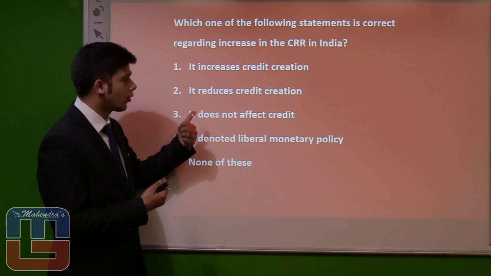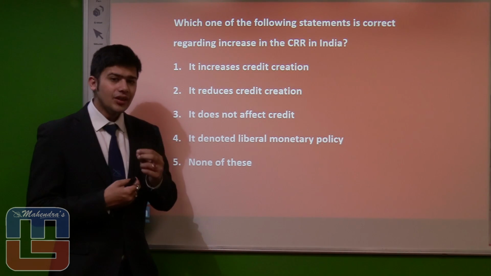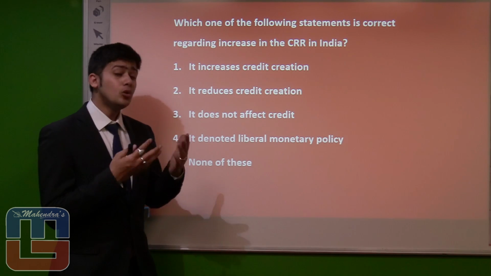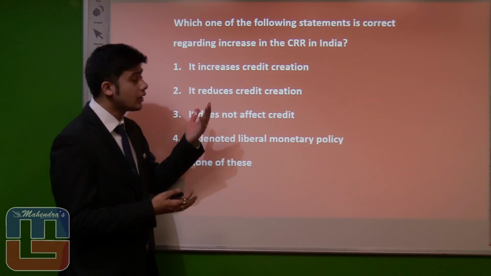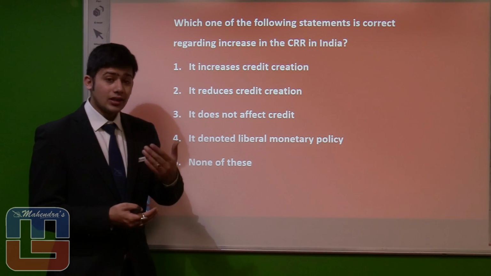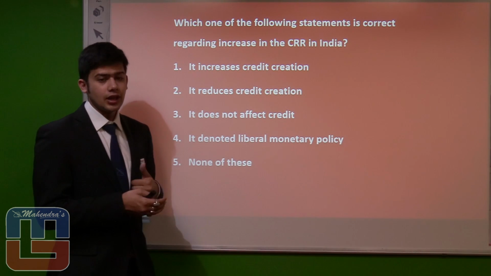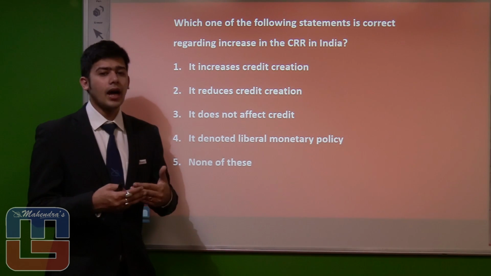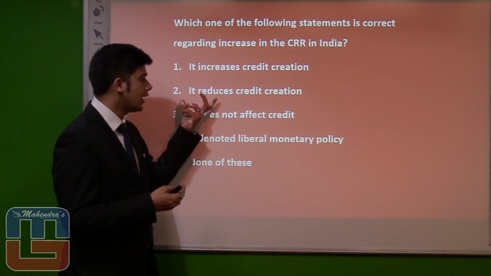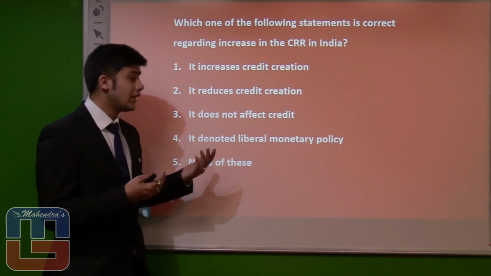So here, if we talk about the first two options, we have dissimilarity. Number 1, it increases credit creation. Well, it could increase credit creation if the CRR would decrease, thereby providing more deposits for investing in the market. But since the CRR has been increased, the amount with the bank would be lesser, thereby the creation of credit would decrease.